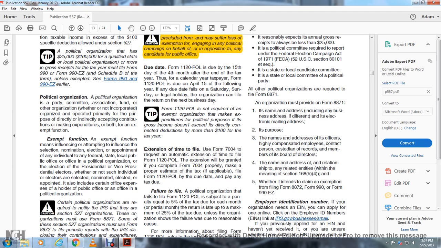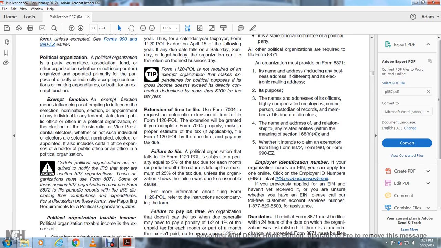Extension of time to file. Use Form 7004 to request an automatic extension of time to file Form 1120-POL. The extension will be granted when you complete Form 7004 and include a proper estimate of the tax, if applicable. File the Form 1120-POL by the due date and pay any of the tax due.